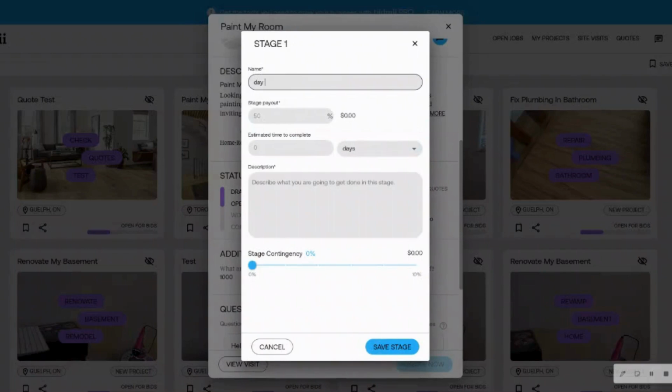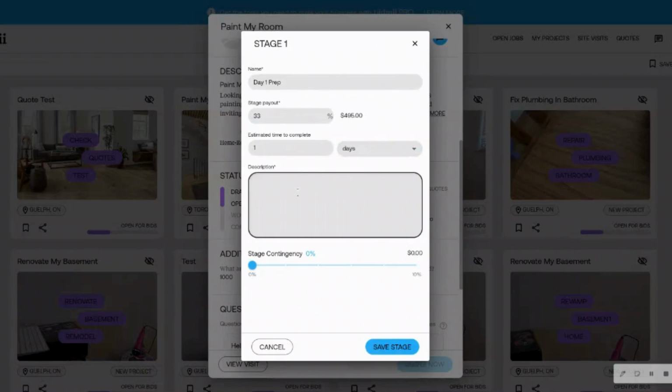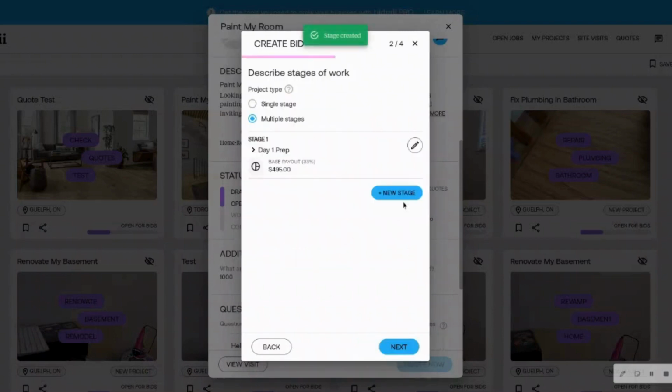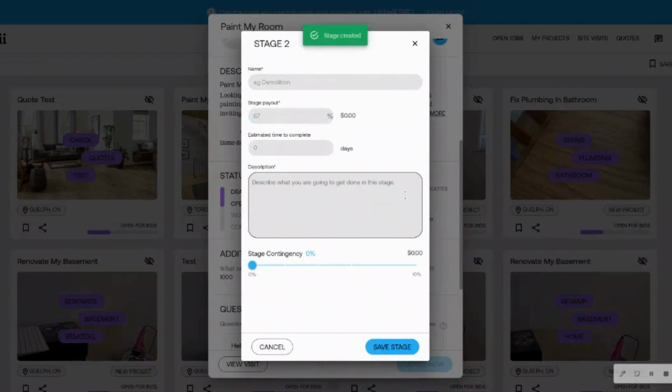Bidmii recommends that you choose the option to receive payment in multiple stages corresponding to each line item previously chosen. Name each payout stage, choose the percentage of total funds you'd like to receive for this stage, estimated completion time frame, a detailed description of the work taking place, as well as contingency if needed.